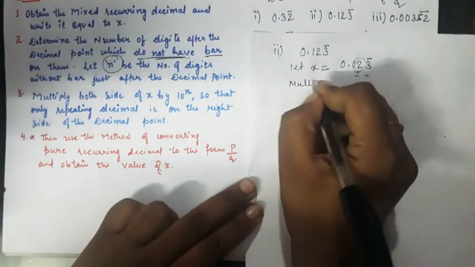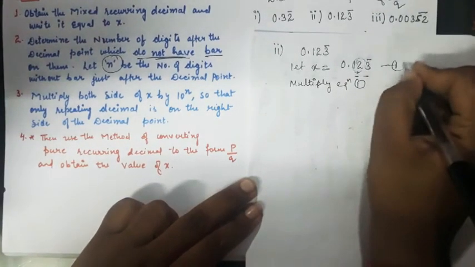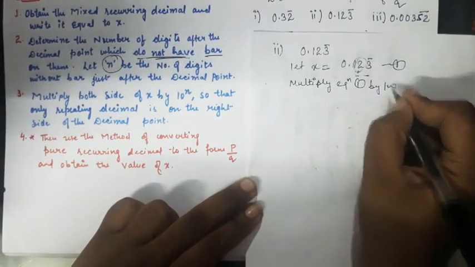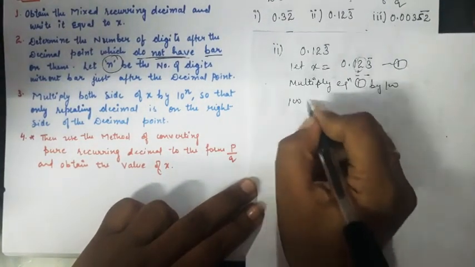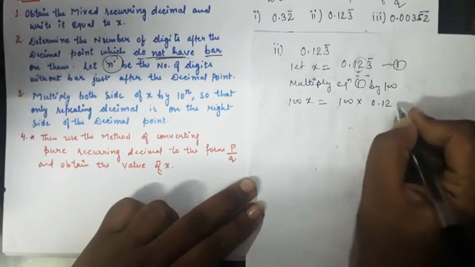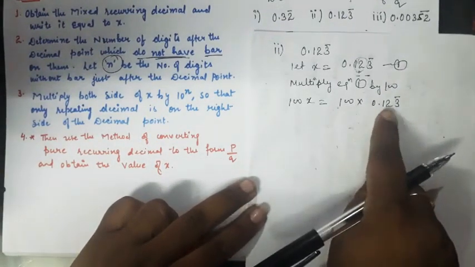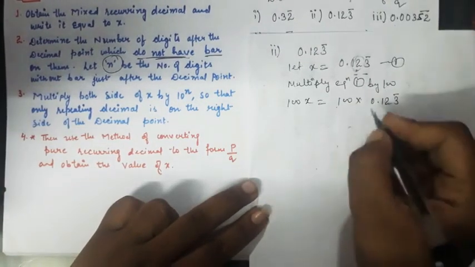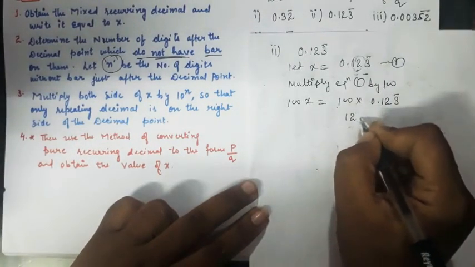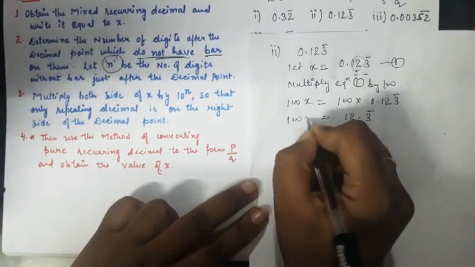Multiply equation 1 by 100. You get 100x equals 100 into 0.123 bar. As you are multiplying with 100, two digits will move to the left side. You get 12.3 bar, which equals 100x.